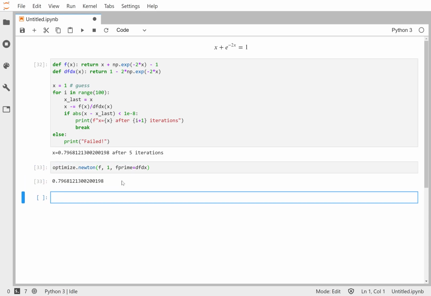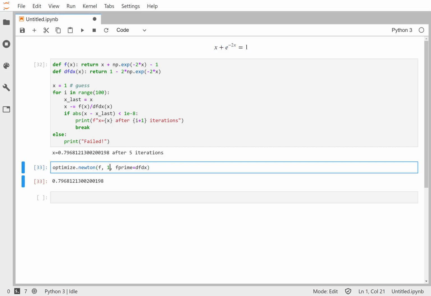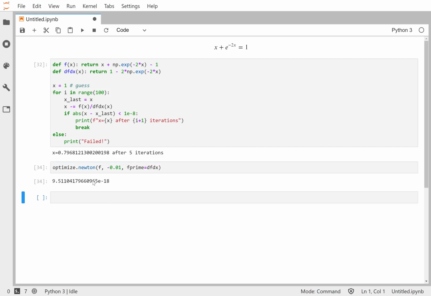So let's try that out, and we got 0.797. Let's see if we can find the other solution. You remember way back, this actually has another solution at 0. So I started a guess at 1, which was close to the 0.797 solution. What if I do negative 0.01? Well, we hit the other solution, and sure enough, within numerical tolerance, we get 0, the other solution.